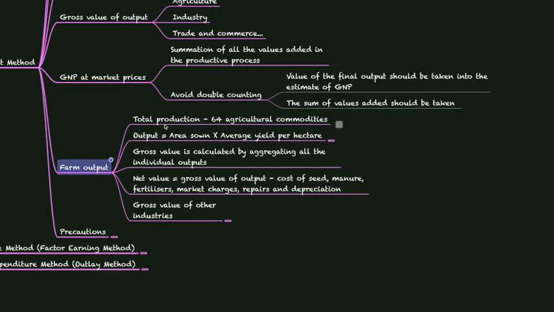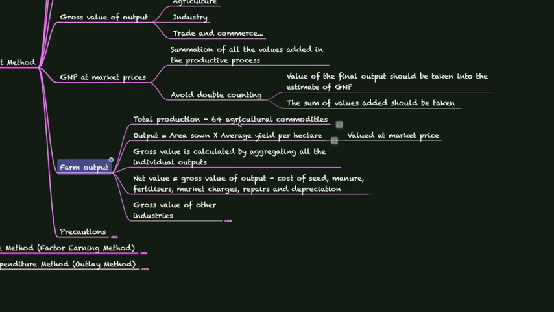So, in farm output, we are considering the total production of all the 64 agricultural commodities that are being produced in our country. How are we doing this? It is valued at market price, and the output of each product is calculated by multiplying the area sown by the average yield per hectare, and the gross value is calculated by aggregating all the individual outputs.